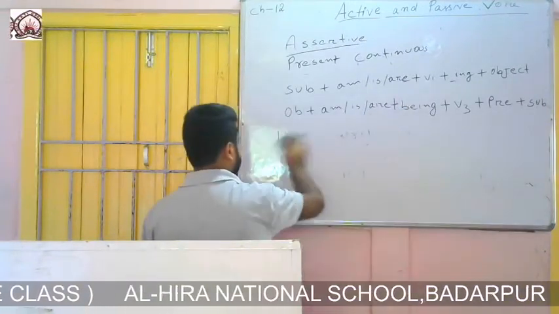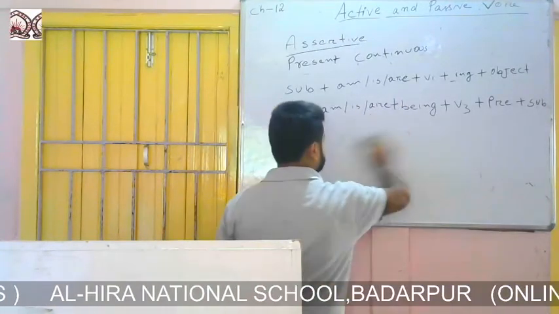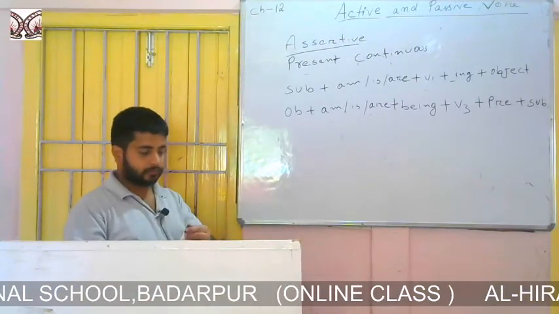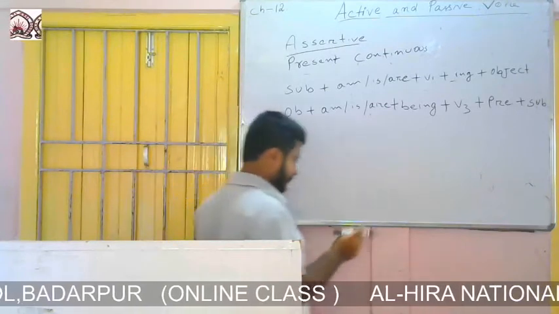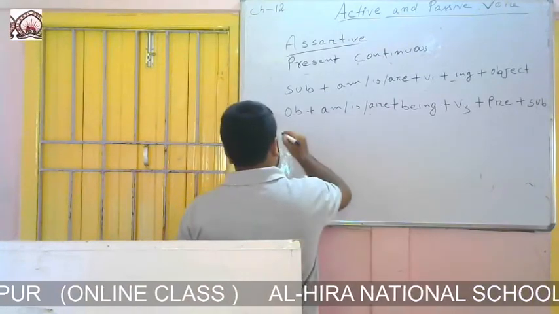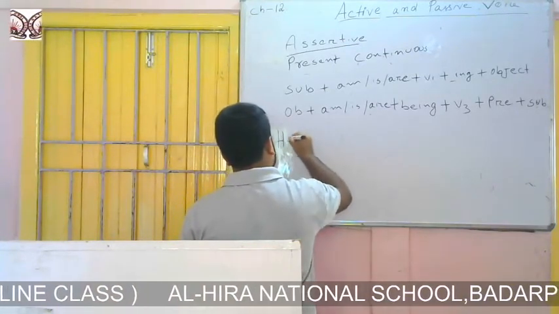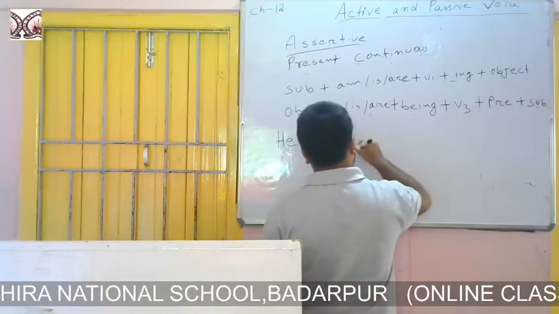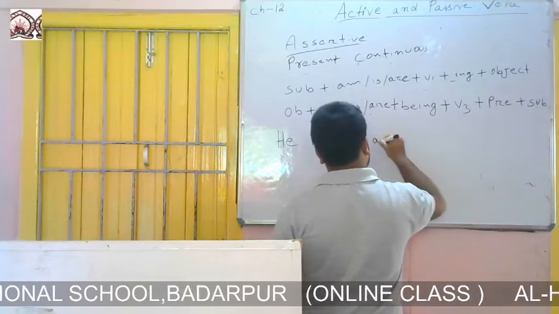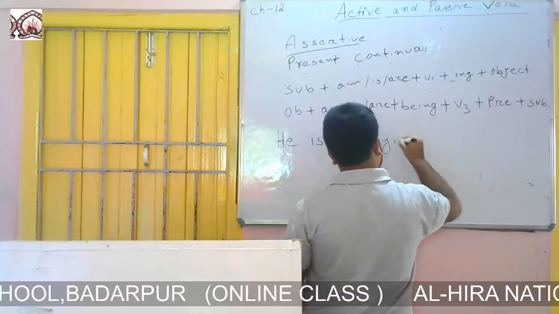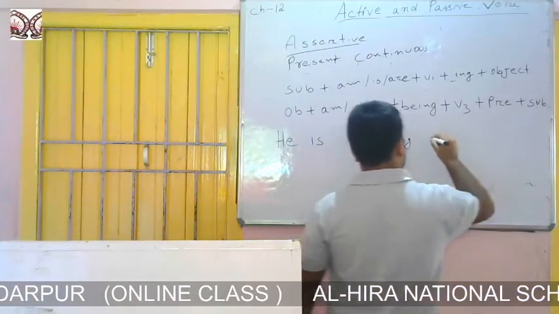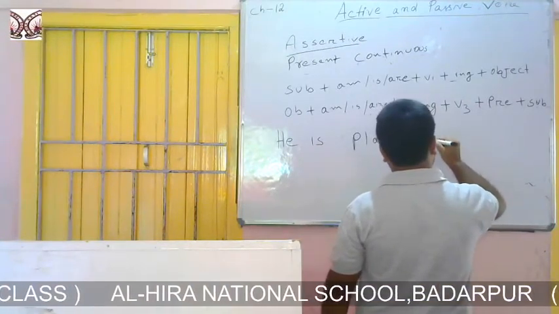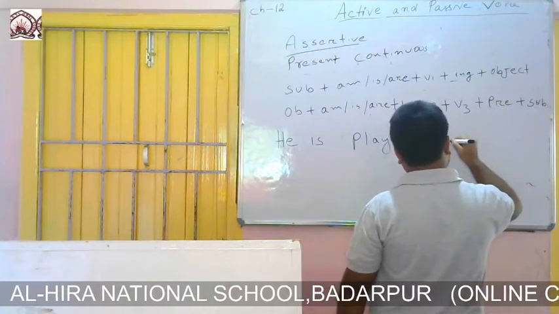Let's practice another example. He is playing Ludo, or you can write, he is playing cricket, C-R-I-C-K-E-T.